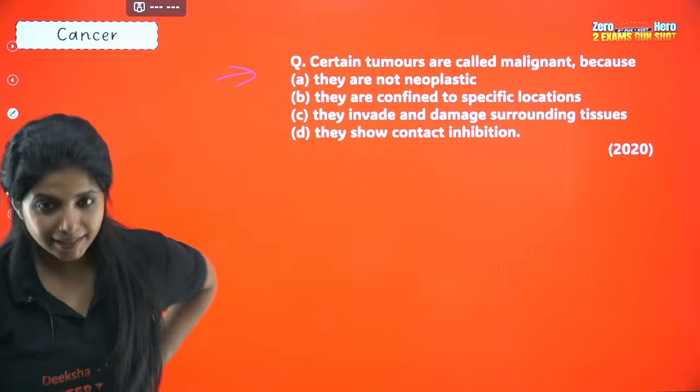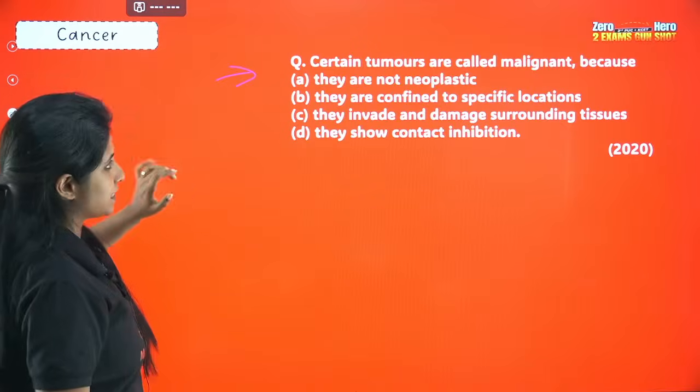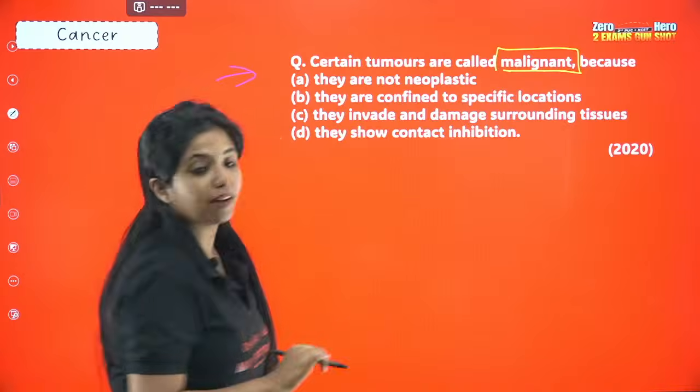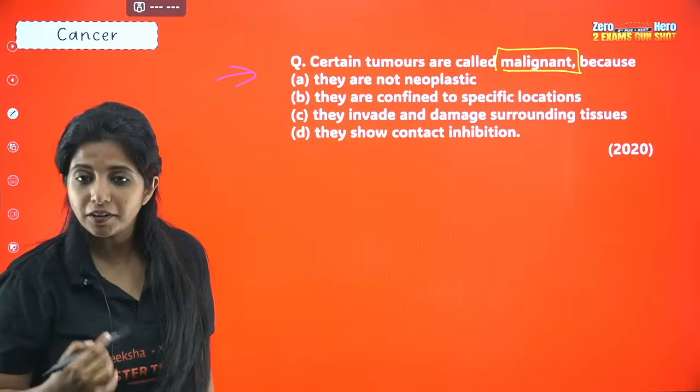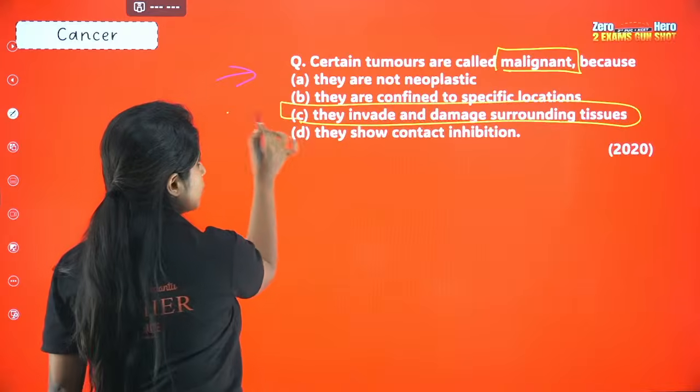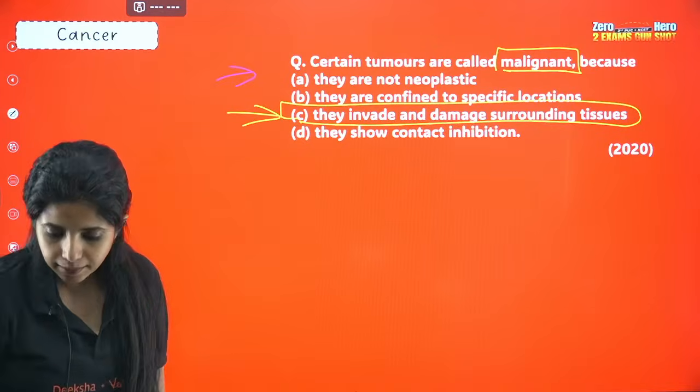Ananda says the answer for this question is C. Yes. Certain tumors are called malignant. Why? Because they are causing trouble. What trouble? They invade and damage the surrounding tissues. So your answer for this question is going to be C.